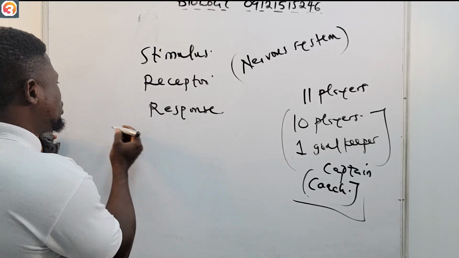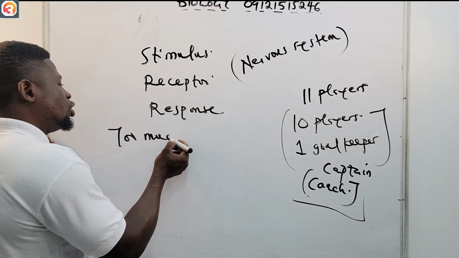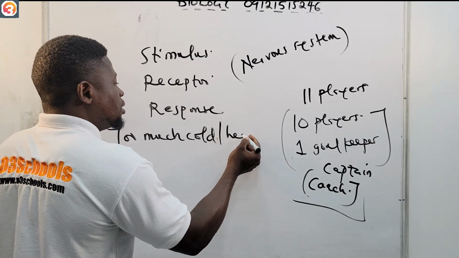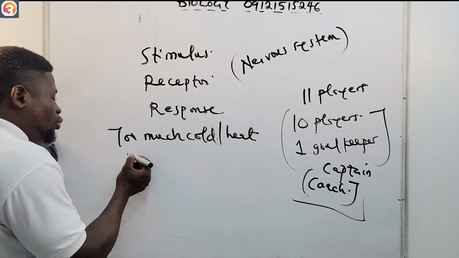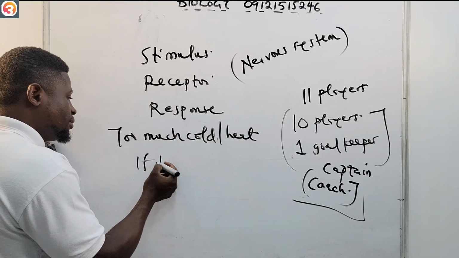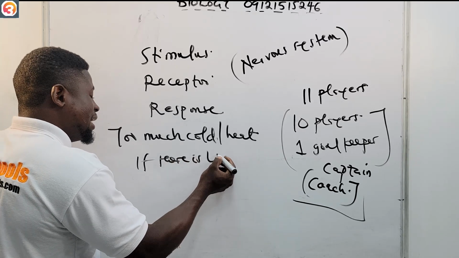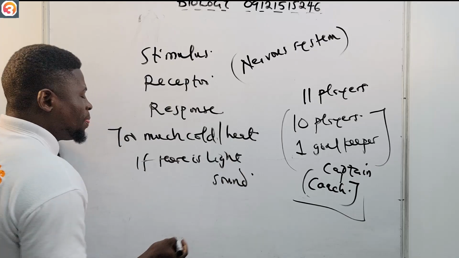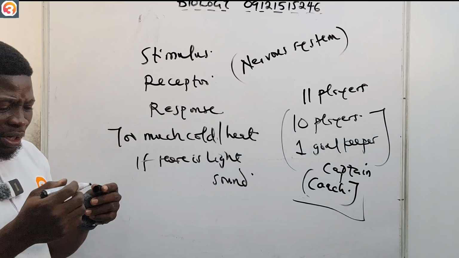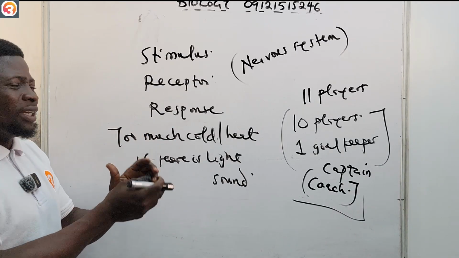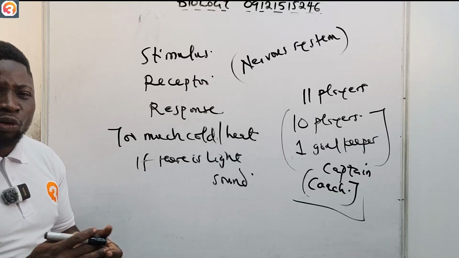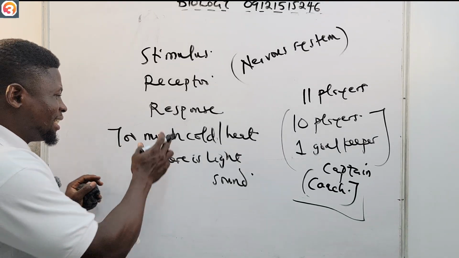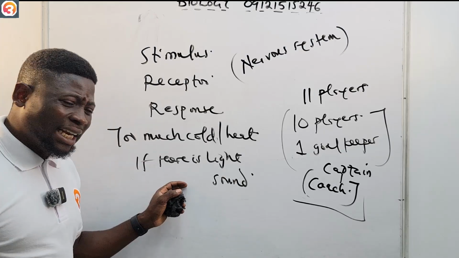For example, if there's too much cold or heat, or maybe if there's light, or if there is sound. All of these changes are coordinated by our nervous system. So any change like this, too much cold, too much light or sound coming in the environment,